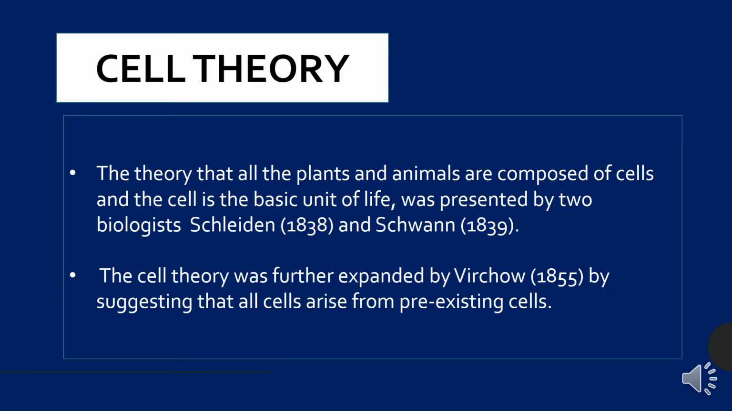Okay, but this cell theory was expanded by Virchow in 1855, and he added one more point to this cell theory, and that was cells arise from pre-existing cells. The cell which is present today has arisen from a cell that was present before. Okay, so there are 3 points in the cell theory. All the plants and animals are composed of cells. Cell is the basic unit of life, and all the cells arise from pre-existing cells.